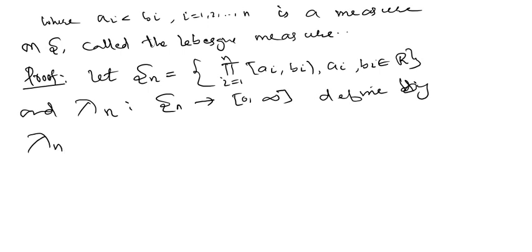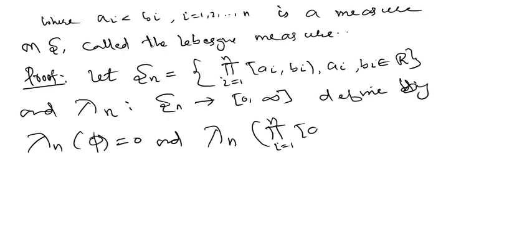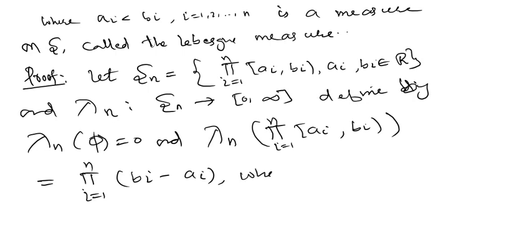lambda n of the empty set is 0, and lambda n of this non-empty set, which is the product of n copies of non-empty intervals [ai, bi), is equal to the product of the lengths, i runs from 1 to n, bi minus ai, where these ai are less than bi for i runs from 1 to n.